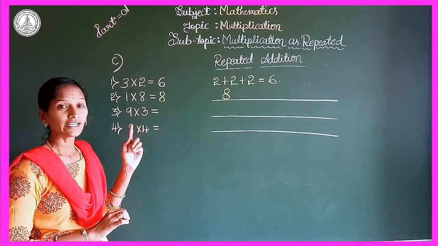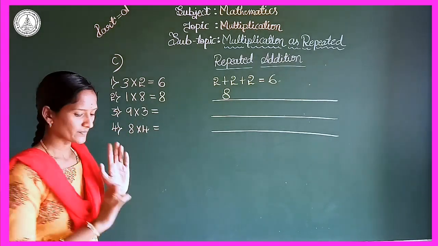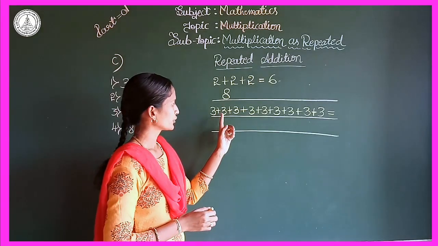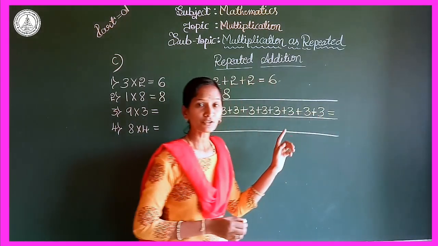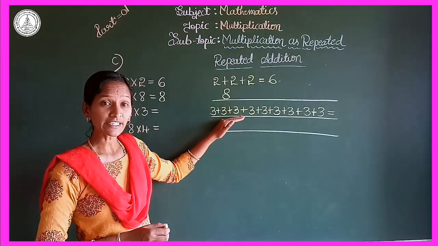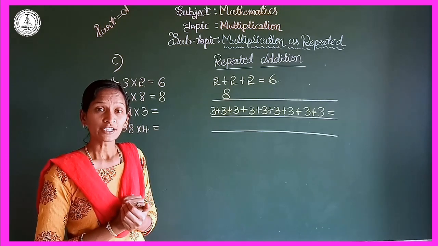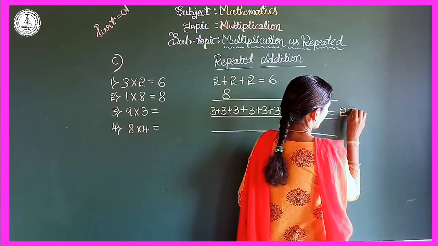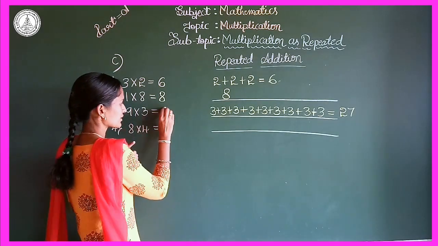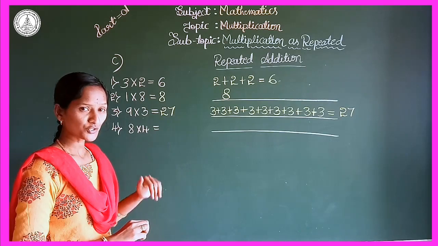So here they add the number 3, 9 times. See here 1, 2, 3, 4, 5, 6, 7, 8, 9. If you add the number 3, 9 times, what will you get? We get 27. So 9 into 3 is equals to 27. Right? Come to the last one.